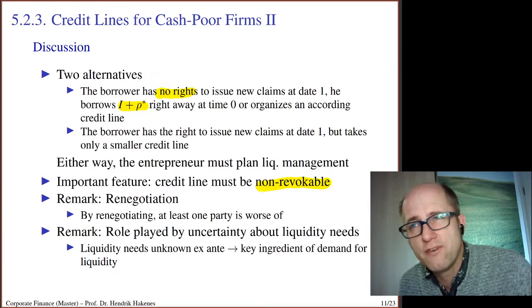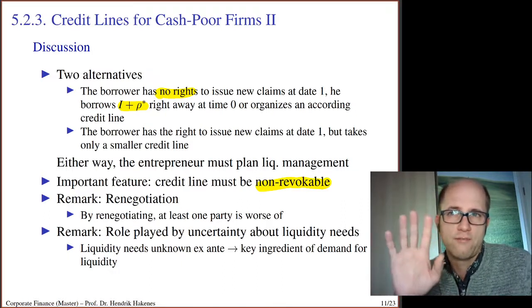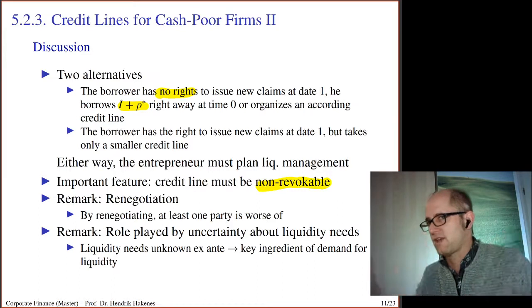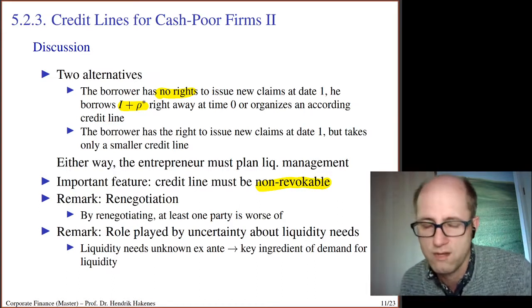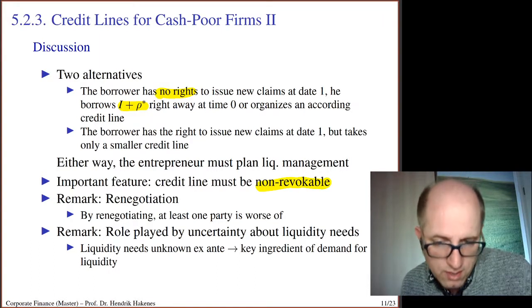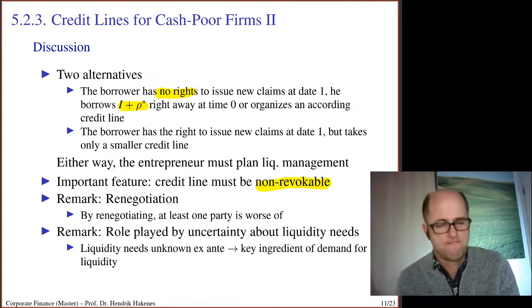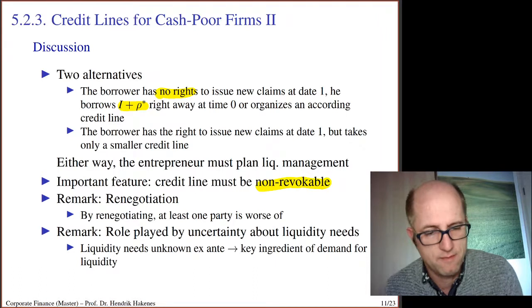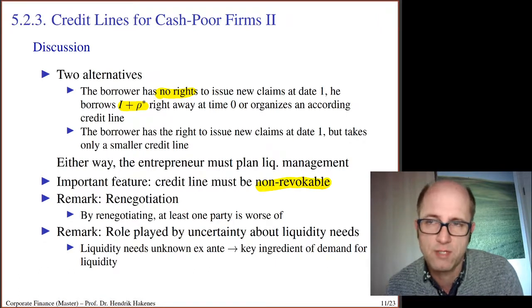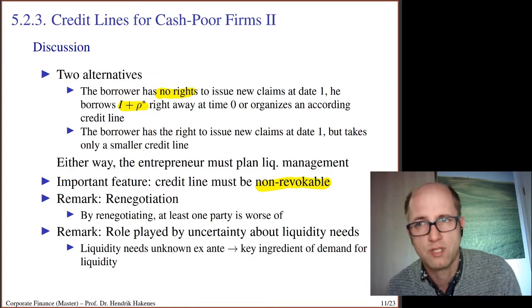Well, if the bankers that grant the credit line could just at the interim date say, no, sorry, I've changed my mind, or sorry, I don't have the cash myself right now, I don't want to give you the loan. They would always do so, because we know that the maximum amount of money that the banker would have to pay to the entrepreneur is rho star.